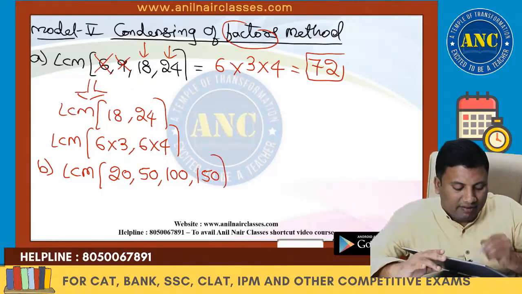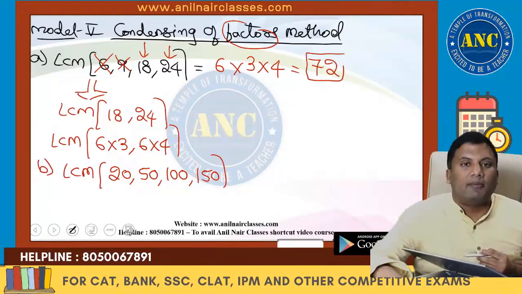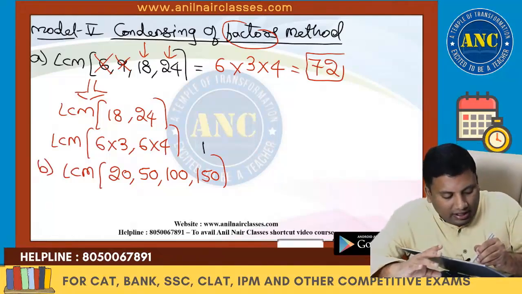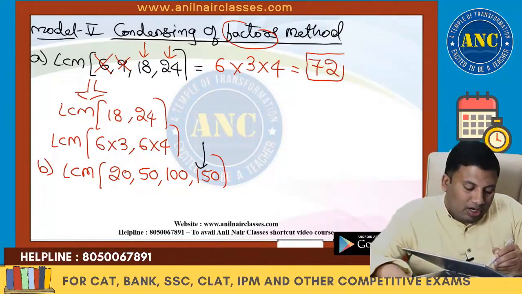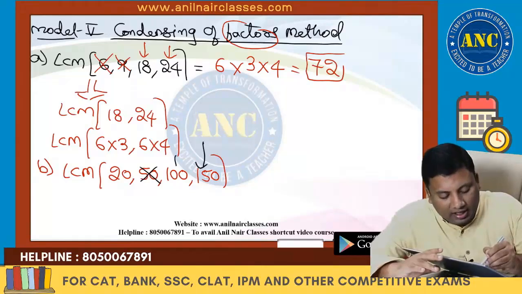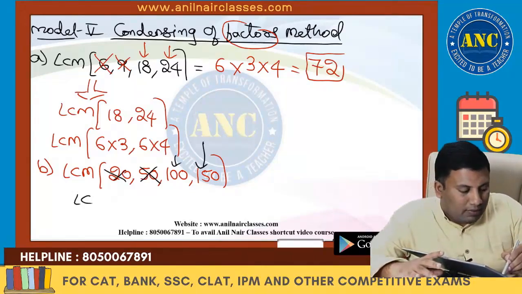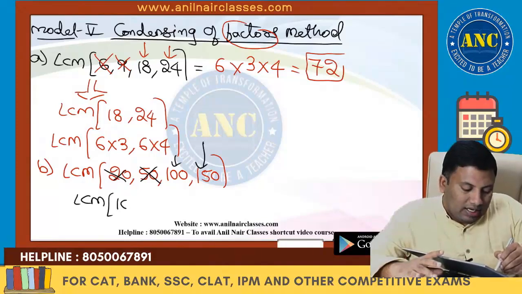150. Listen carefully. LCM of 20 comma 50 comma 100 comma 150. Take the largest number. What are all the factors? 20 is not a factor. 50 is not a factor. Next one, 100. What are the factors of 100? 20 it is. So 4 numbers can be condensed to LCM of 100 comma 150.